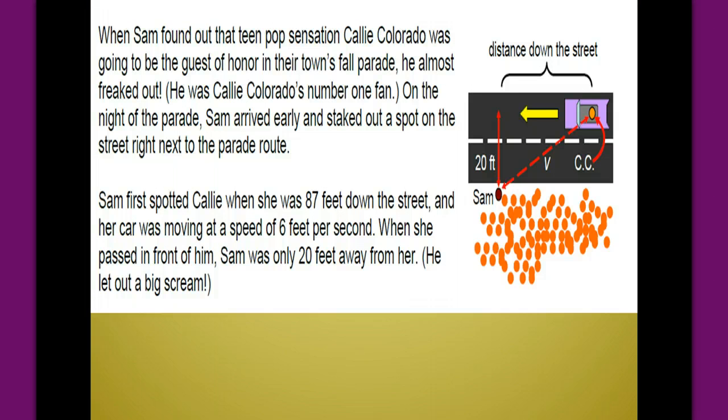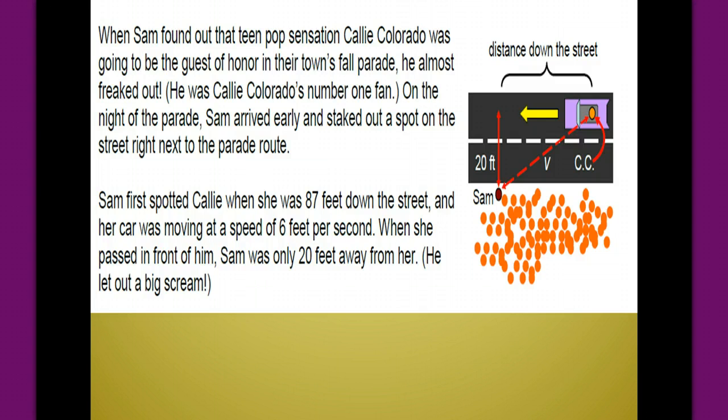So the problem states, when Sam found out that teen pop sensation Cali, Colorado was going to be the guest of honor in their town's fall parade, he almost freaked out. He was Cali, Colorado's #1 fan. On the night of the parade, Sam arrived early and staked out a spot on the street right next to the parade route. Sam first spotted Callie when she was 87 feet down the street, and her car was moving at a speed of 6 feet per second. When she passed in front of him, Sam was only 20 feet away from her. He let out a big scream.